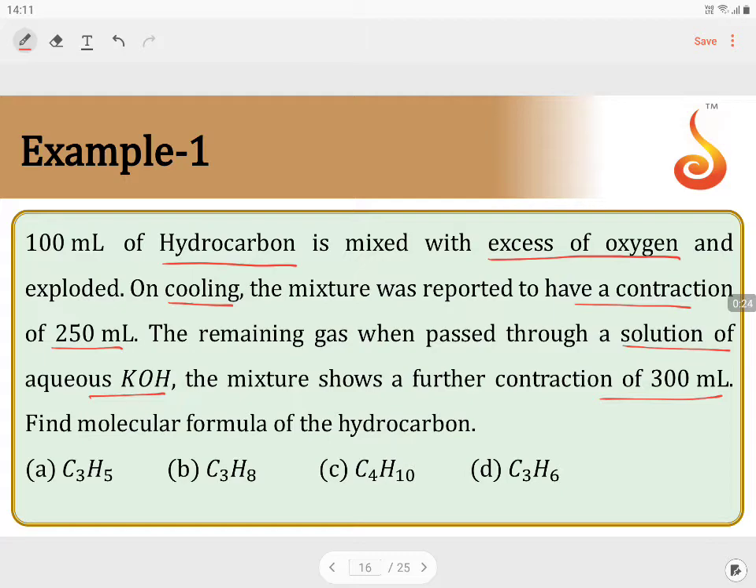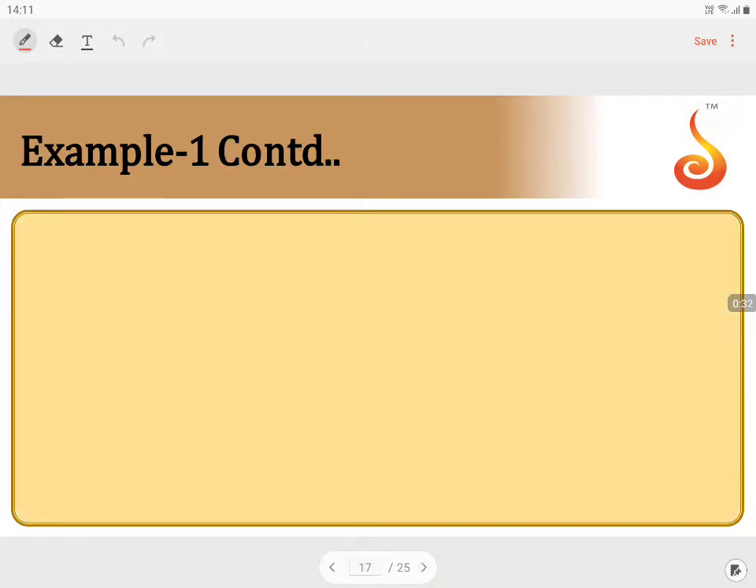Now, the first point to understand over here is the different things we have to take care of. Let us understand them one by one. The first point: we are considering the hydrocarbon. Let the hydrocarbon be CxHy, where x is the number of carbon atoms and y is the number of hydrogen atoms.